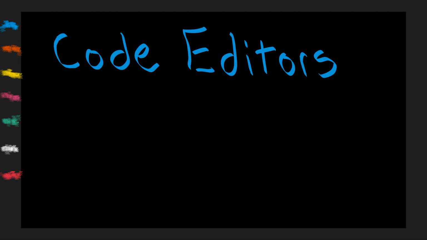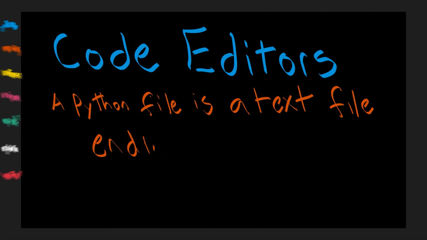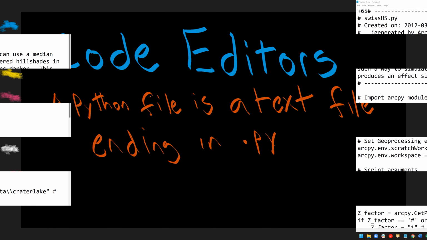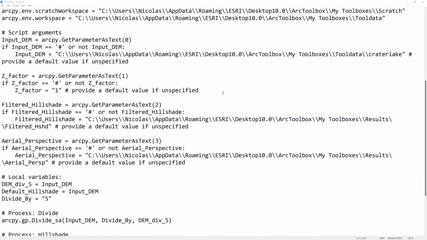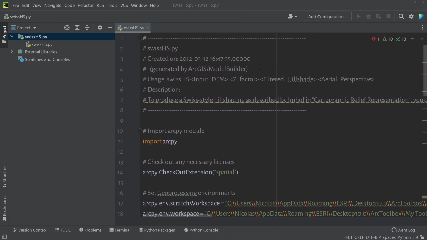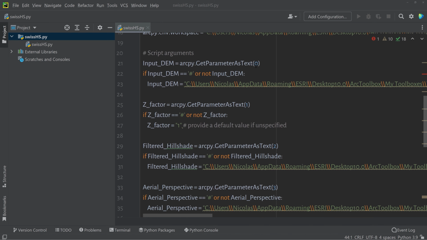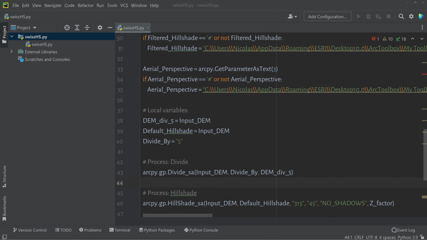Code editors. All right, so now that I've covered installing Python directly from python.org, I'm going to talk about code editors. A Python file is basically a text file. You can actually use any text editor, such as Notepad, to edit Python code. However, a better option to edit code is to use an integrated development environment, or IDE.